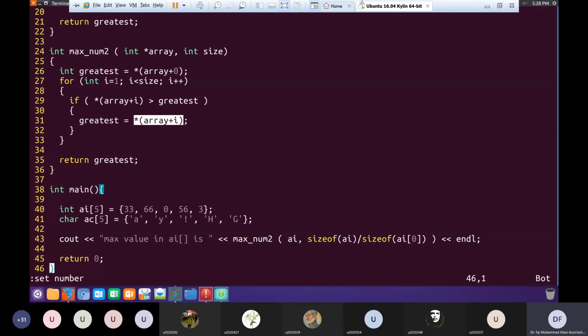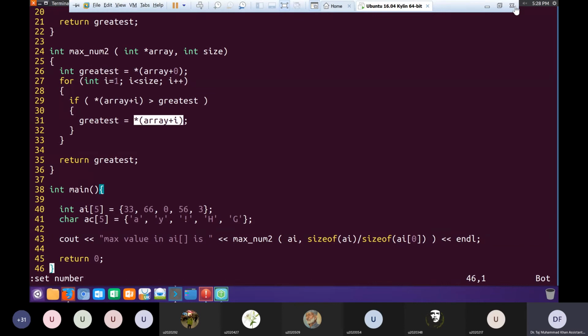I understand this max num2. Kindly elaborate why the previous method of putting the sizeof operator directly in the function wasn't working. Okay, so if this is clear, then the point where I wanted to bring you guys was that in C and subsequently in C++, arrays are not passed as normal variables are passed. Arrays are passed through pointers.